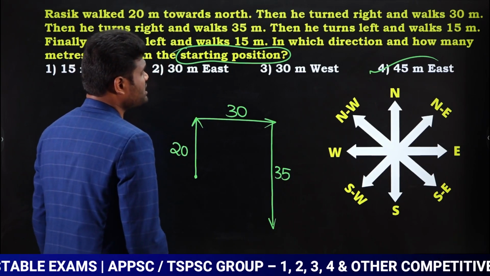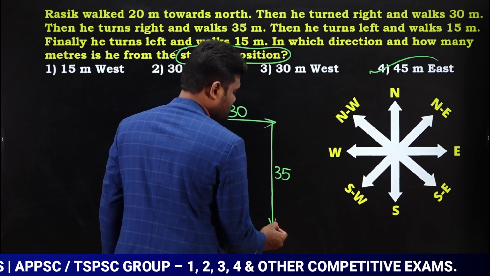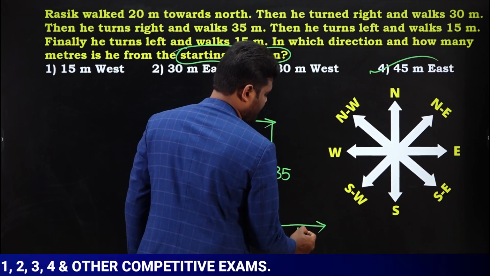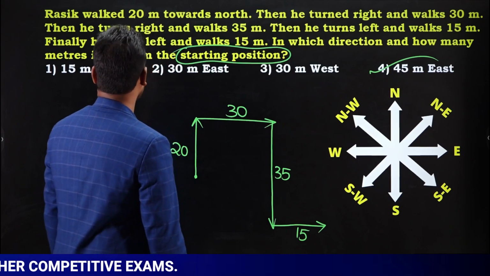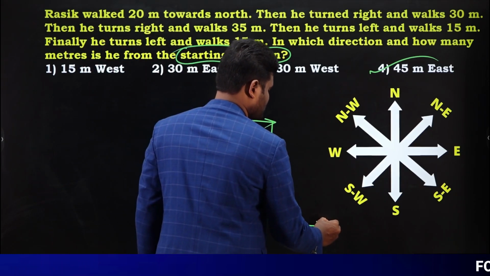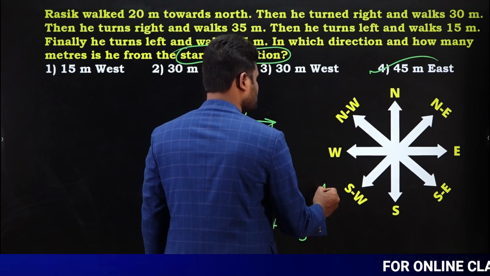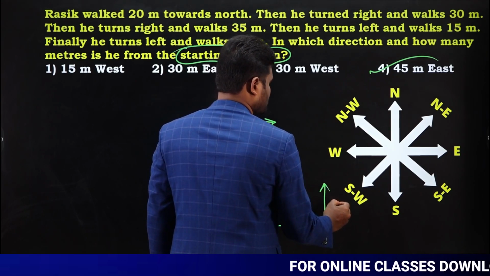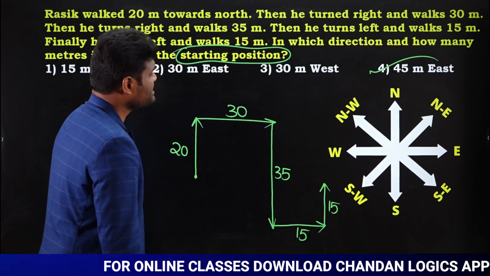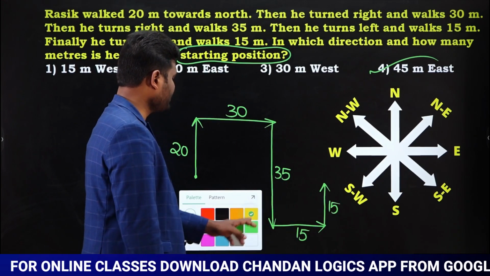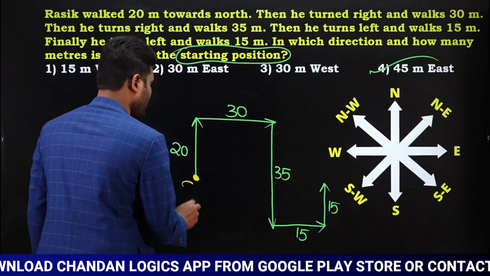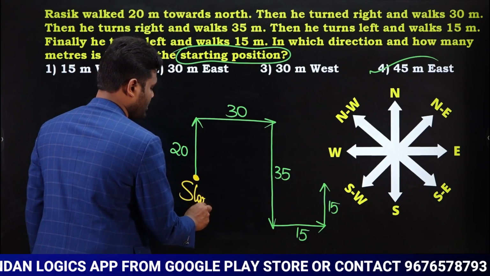Then turns left and walks 50 meters. So turns left means towards east. Walks 15 meters. Next, finally turns left and walks 15 meters. So again turns left means towards north direction. And they're asking in which direction and how long a distance he is from the starting point. Now if you observe, this is the starting point, yes or no?